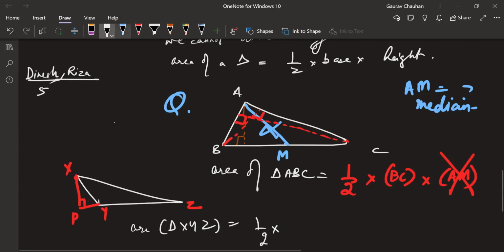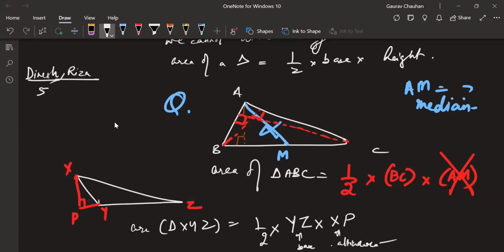YZ, P is not a part of the triangle. P is outside the triangle. Yeah. The triangle is XYZ. The triangle is this part. Okay. In this case, the altitude is lying outside. So half into base is YZ. Nishchay, what is the altitude? XP. Okay. Are we good? Everyone okay with this? So this is base. This is the altitude. Okay. Moving ahead.